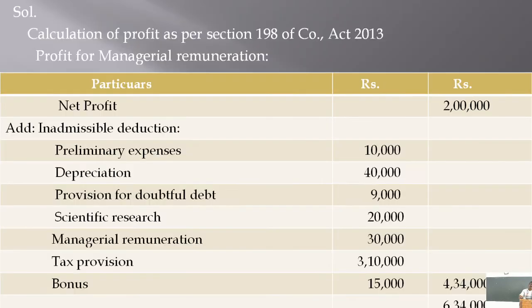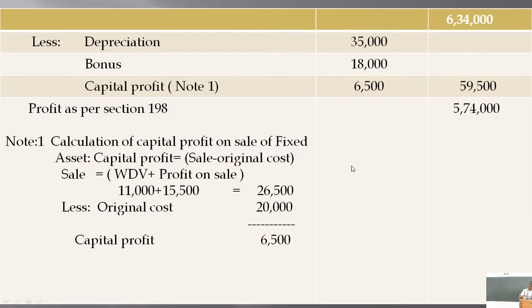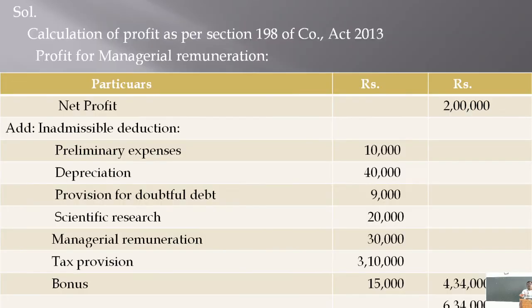Two ways you can do this. Add 40,000 to the profit and deduct 35,000 from the profit. It will also give the same effect, isn't it? So, 5,000 rupees added back to the profit, that is relating to the depreciation.